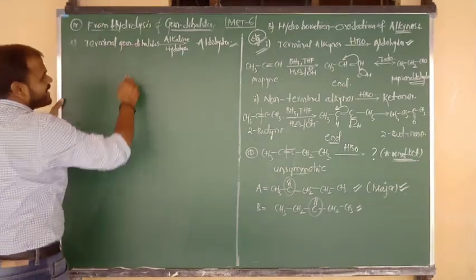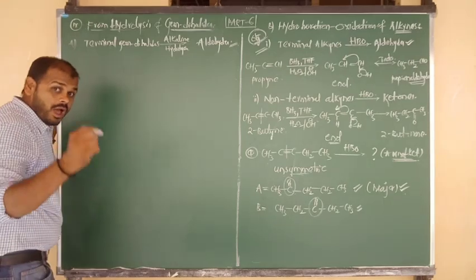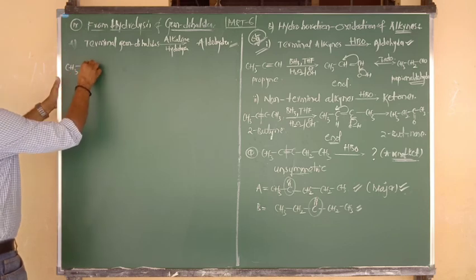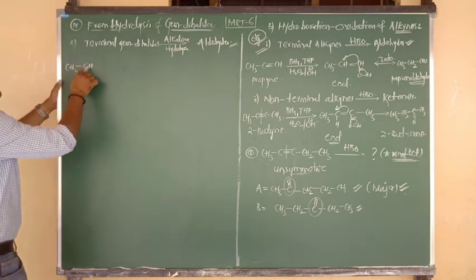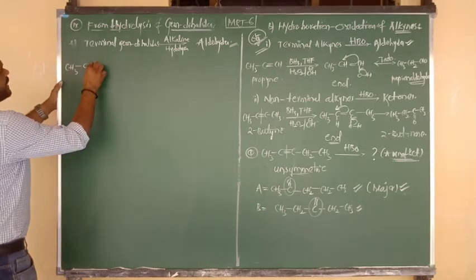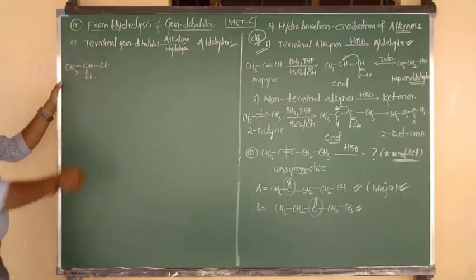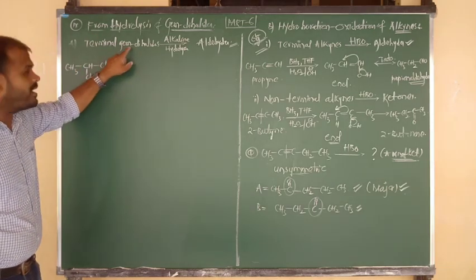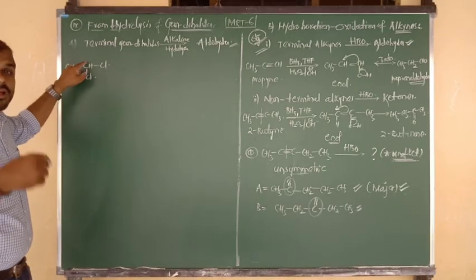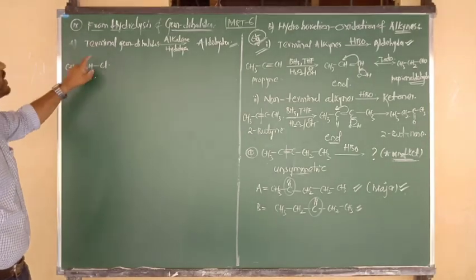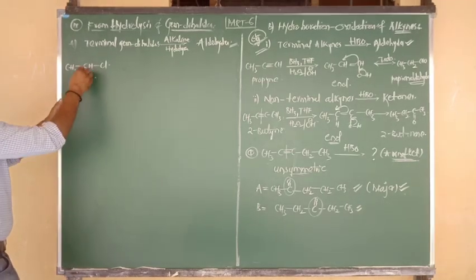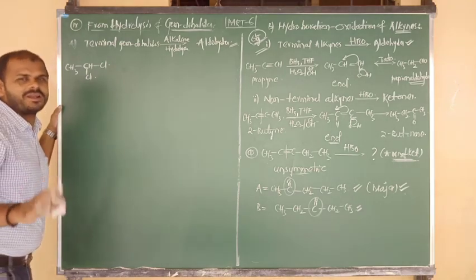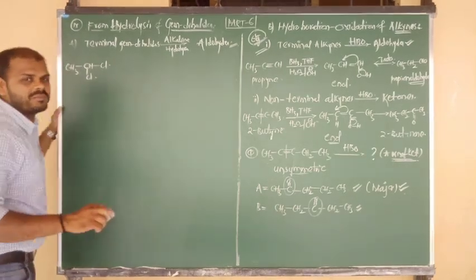Shall I consider one example? CH3 bonded to C, H, 1, 2, but carbon is tetravalent. So remaining 2, here Cl, again here Cl. 2 halogen atoms are present upon 1 carbon. So this is a gem dihalide, and that carbon is the last carbon, the terminal carbon. So terminal gem dihalide, 1,1-dichloroethane. That is the IUPAC name, but you have to remember the common name.